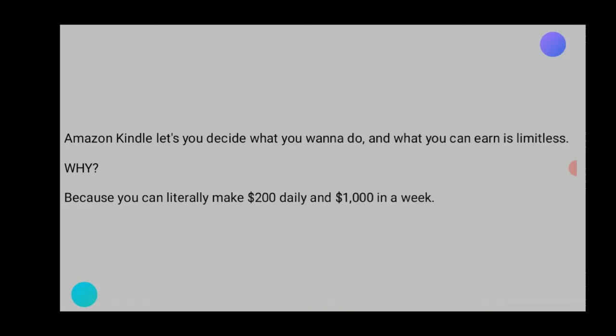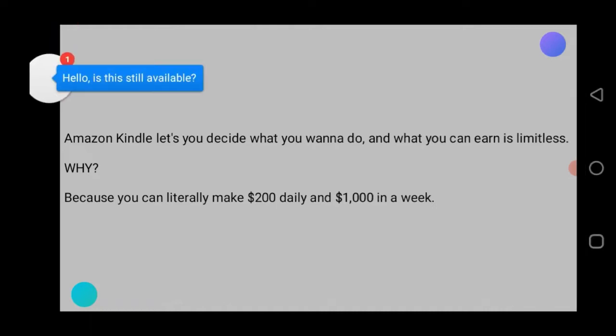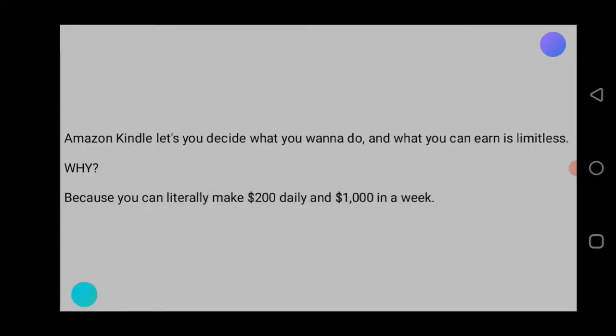Amazon Kindle lets you decide what you want to do, and you can earn limitless money. The more content you have on Amazon Kindle, the more you earn. The more you have contents that are being shown to the people that need to buy it, the more you earn. The more you put contents that are valuable, the more you earn. And it is very simple to do all these things. It's just as simple as ABCD. If you are somebody with a little knowledge of how to use a mobile phone, you will know that this is a very simple thing to do, and it doesn't require the time that you think it does. It's a very simple business model. So why is the earning limitless?